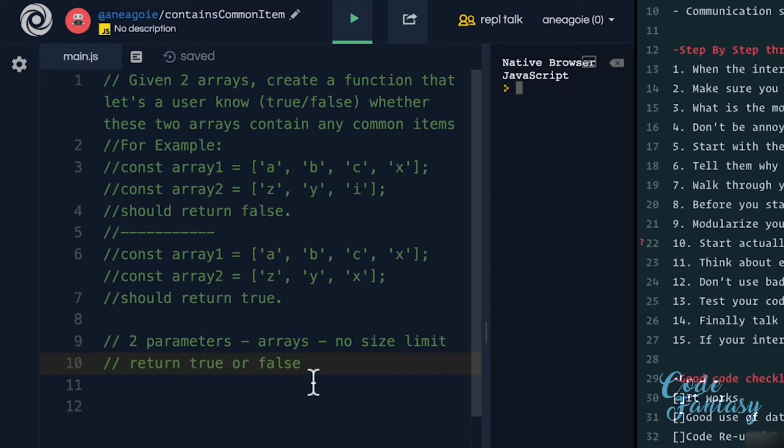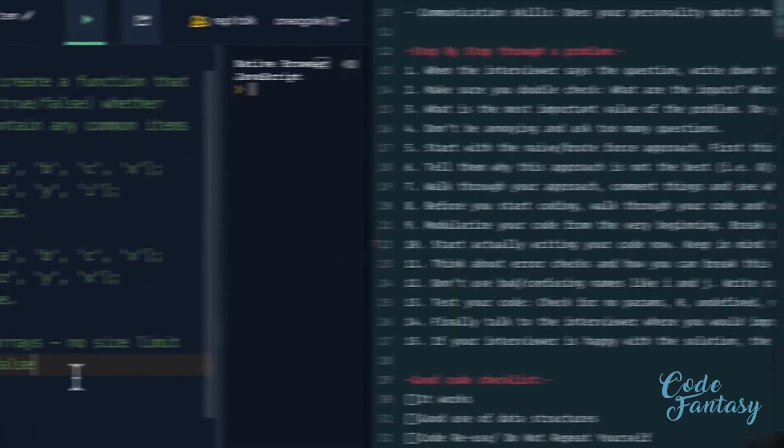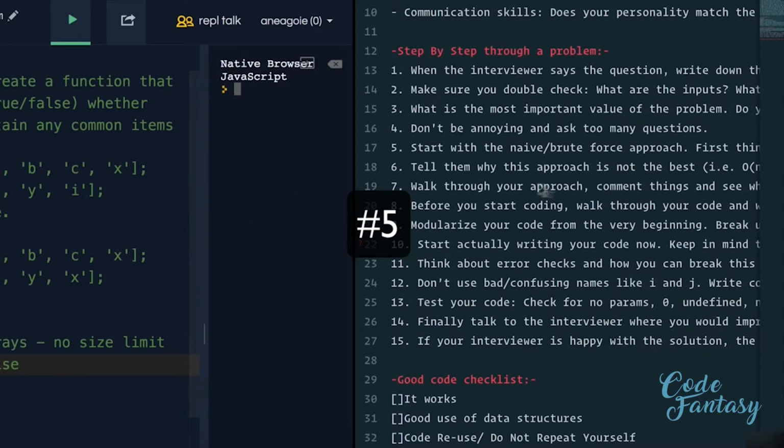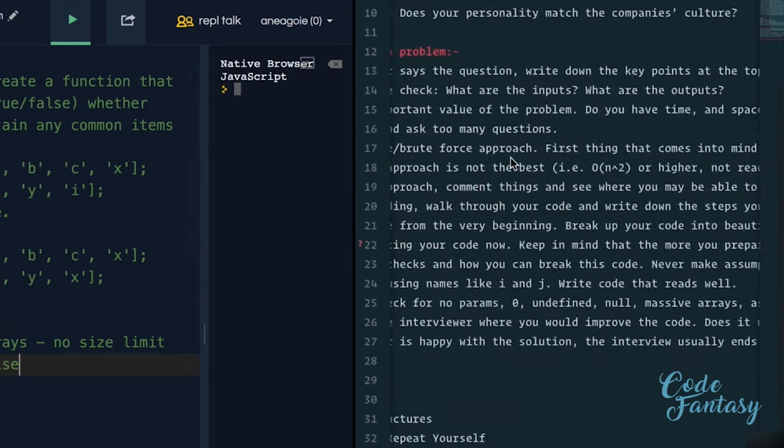We can keep asking them questions, but remember, you usually have a time limit. You don't want to keep bothering them and annoying them with all these small little questions before we start coding. Keep time in mind. And I think at this point, we have the information that we can move on with our assumptions to start solving the problem. So number 5, start with the naive brute force approach.